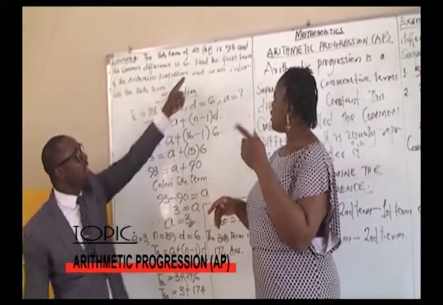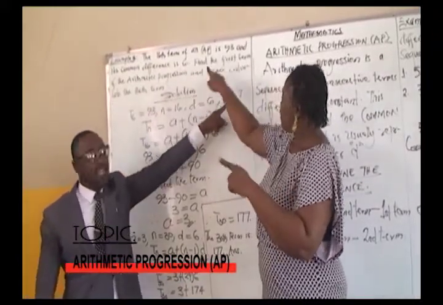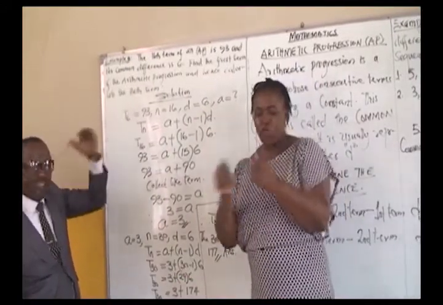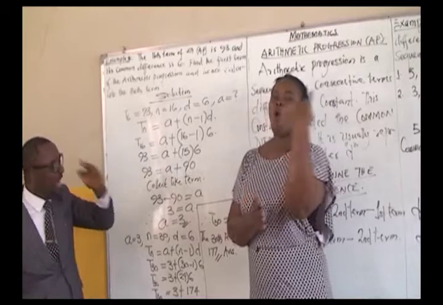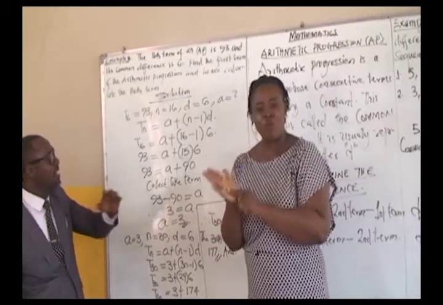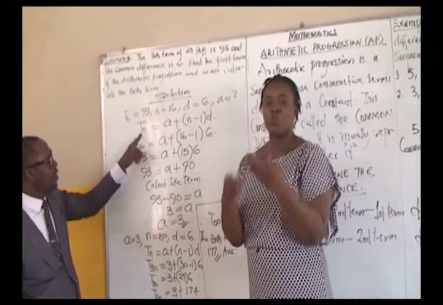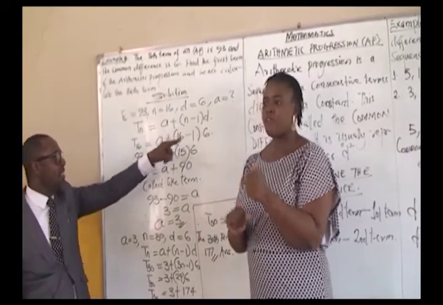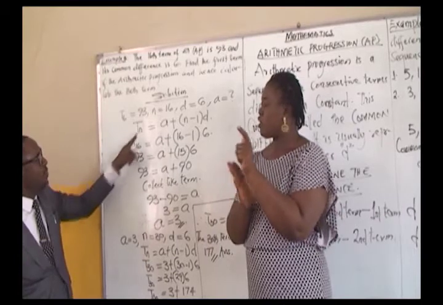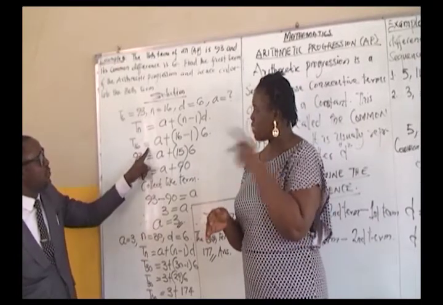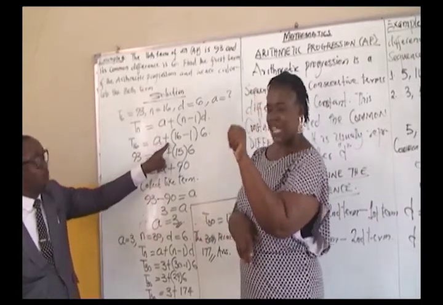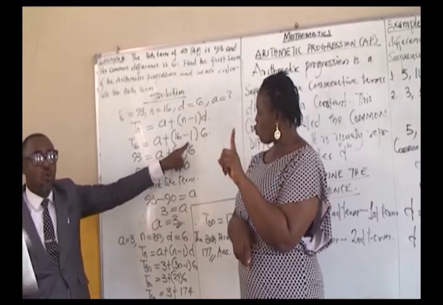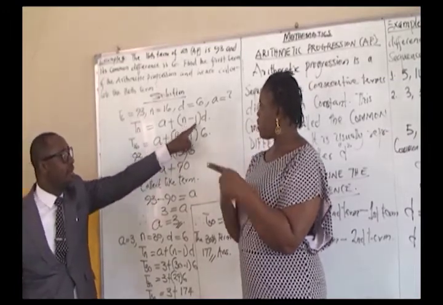Then the first thing to find is the first term, which is A. So we substitute into the formulas again. Always recall your formulas in order to guide you so that you know exactly where you are heading. So we recall the formula Tn equals A plus bracket n minus 1 bracket d. Here T is 93, n is 16, A we don't know, plus 16 minus 1, bracket d.